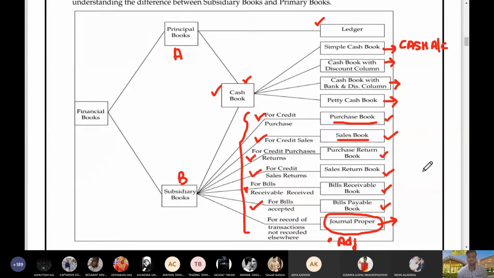Let me ask you one question. Have you ever seen any cash book where we record transactions with narrations? Have you ever written any narrations in your cash book? We were asked to. But you haven't. No, sir. Now tell me, why was your teacher asking you to write narrations in cash book?